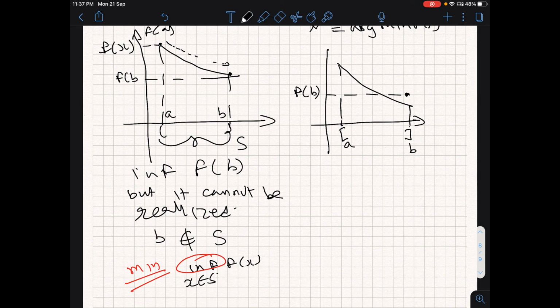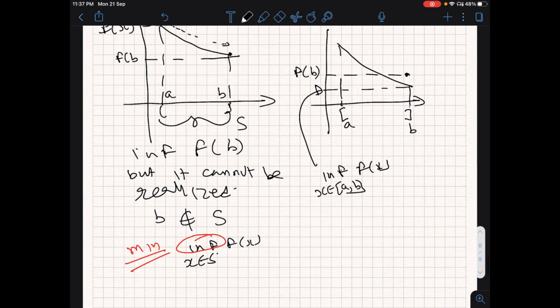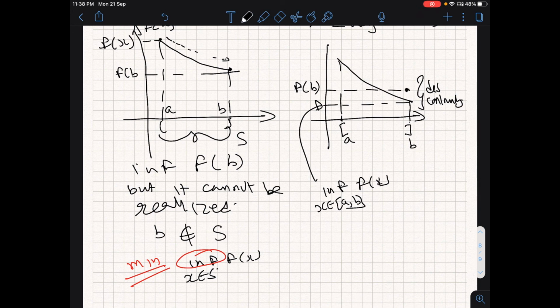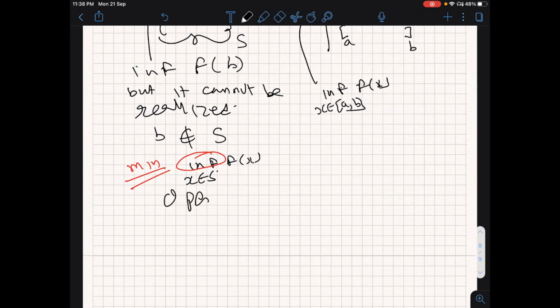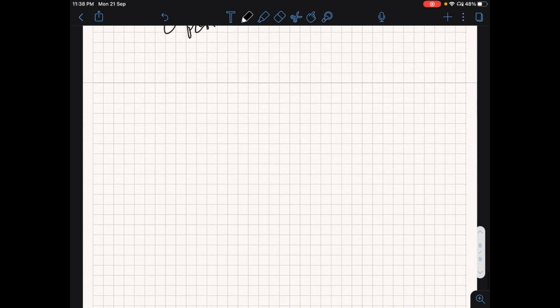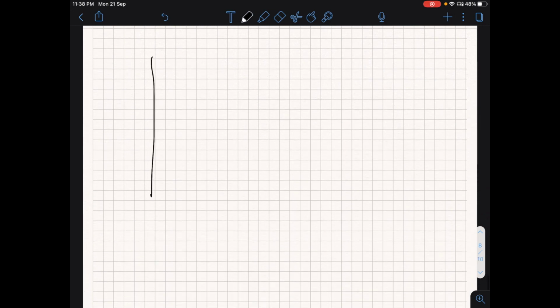So whatever this was here, this is now the infimum of f of x coming from the closed interval a comma b. But can I achieve it? I cannot achieve it. What's the problem here? A discontinuity. The problem here is discontinuity. What was the problem before? The set was open.